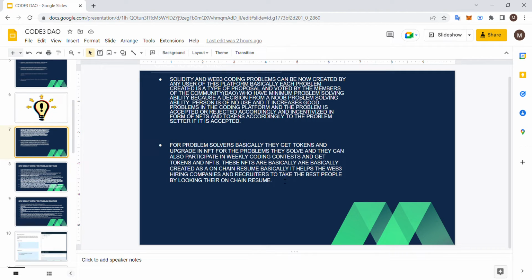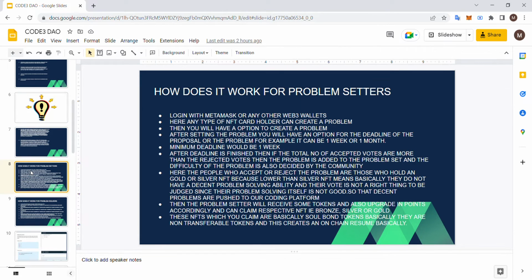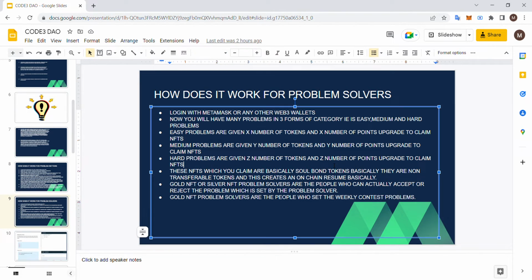And these NFTs and tokens which you are getting will be used in the on-chain resume. This will be useful for the recruiters to take the best people from the coding community. So now this is the description of how it works for the problem setters, and this is the description of how it works for the problem solvers.